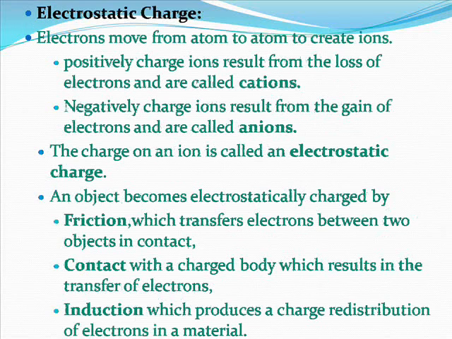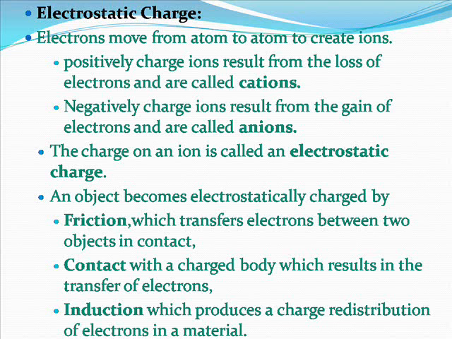Electrostatic charge. Electrons move from atom to atom to create ions. Positively charged ions result from the loss of electrons and are called cations. Negatively charged ions result from the gain of electrons and are called anions. The charge on an ion is called an electrostatic charge.